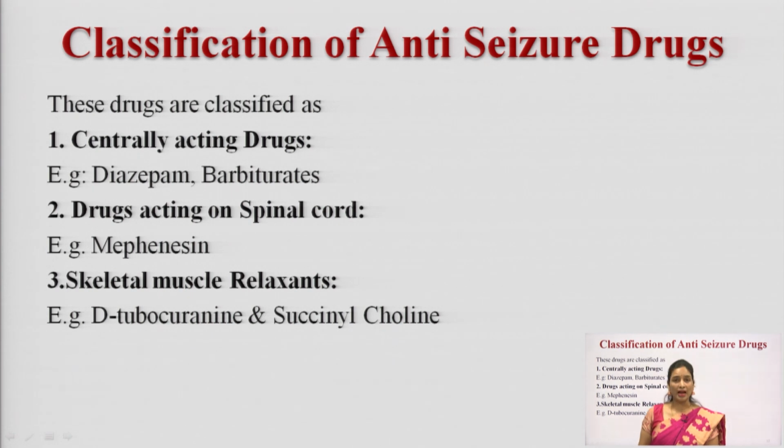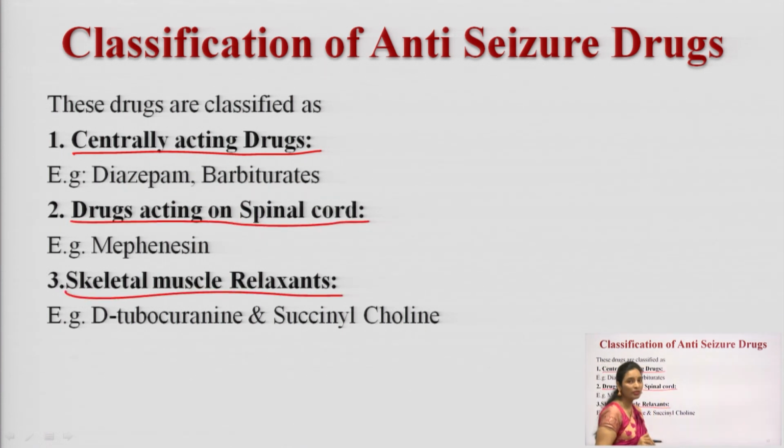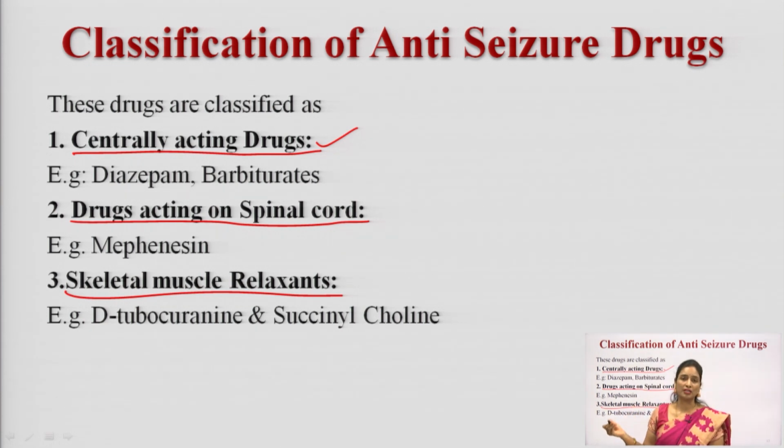These anti-seizure drugs have been classified into central acting drugs, drugs acting on the spinal cord, and skeletal muscle relaxants. So, they are categorized into mainly three types: the first is central acting drugs, the second is drugs acting on the spinal cord, and the third is skeletal muscle relaxants. Which drugs fall under central acting drugs? The best examples are benzodiazepines and barbiturates.